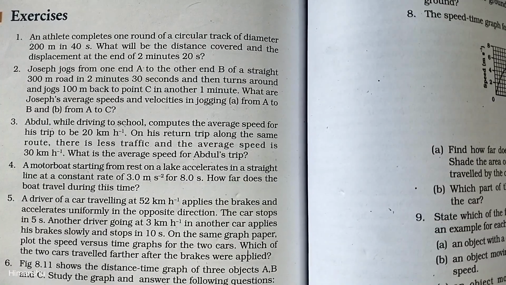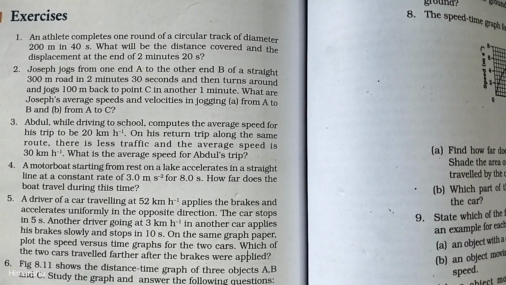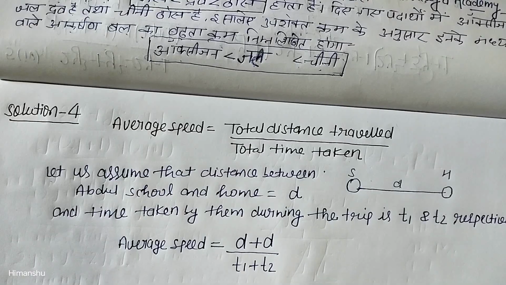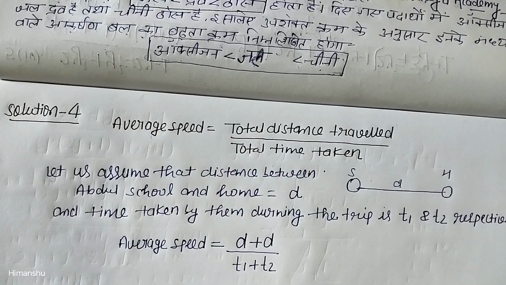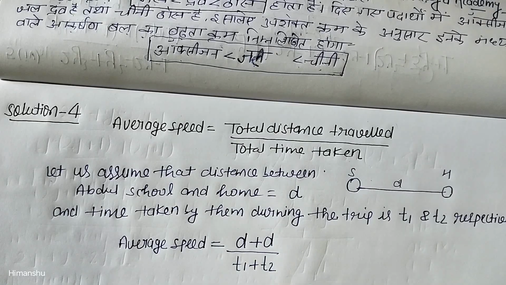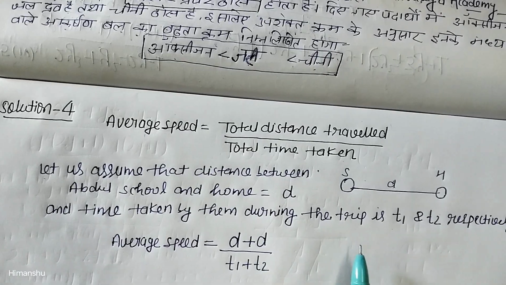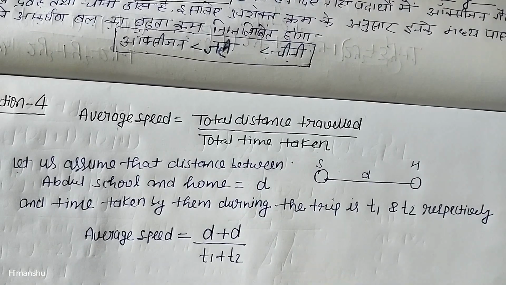So first let us understand what formula we have to use here to calculate the average speed throughout the journey. Now we know that average speed can be calculated by total distance travelled upon total time taken. So first thing we have to know here is the distance between Abdul's school and his home. Let us assume that the distance between Abdul's school and his home is D, and we also assume that the time taken by Abdul going to school is T1, and the time taken during the return trip is T2.